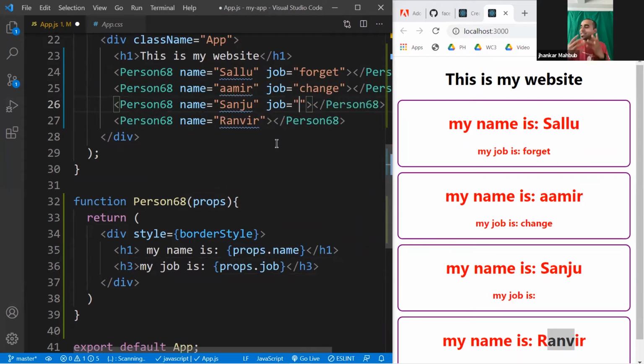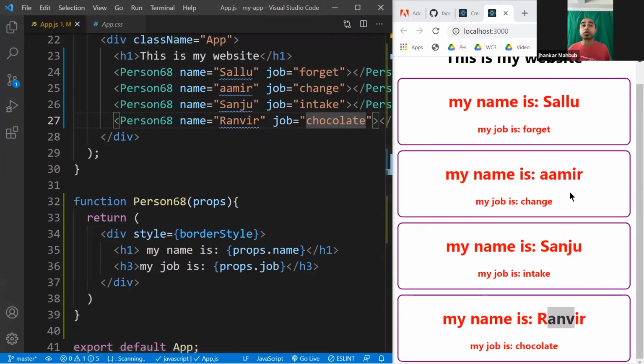Maybe it's kind of like intake something. I don't know what he intakes. He might know, but he intakes stuff. And Ranveer, maybe he likes chocolate or something like this. Okay, whatever the pronunciation, it's okay. We got this. So far we are able to pass data to a component and create a lot of them, different in data, similar in look.